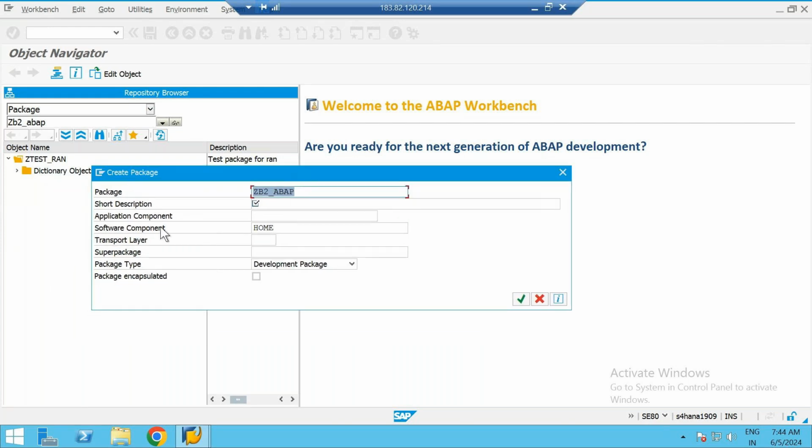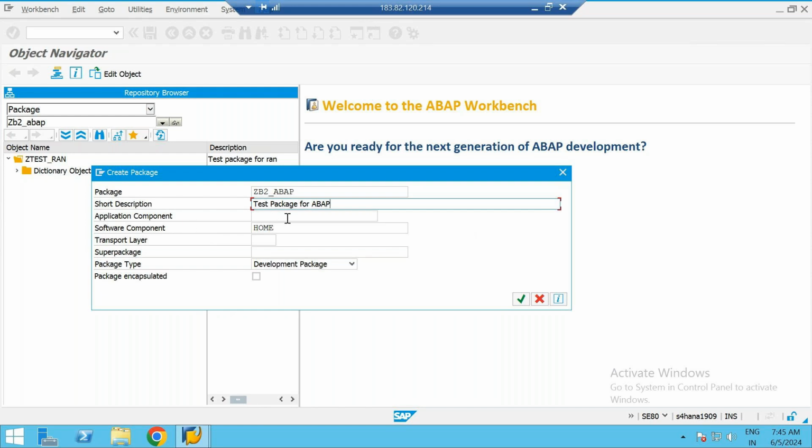Like short description. So short description is nothing but some description that we have to pass in order to make the package meaningful. Okay, so when any person again at a later point wants to come here and see, then they should understand why we have created this package. So it's just a short description for that. So I'll just give test package for ABAP. Then we have something called as application component.